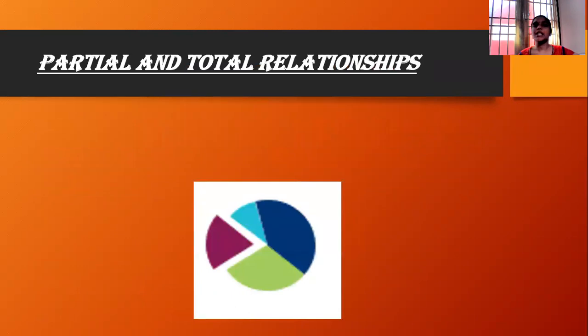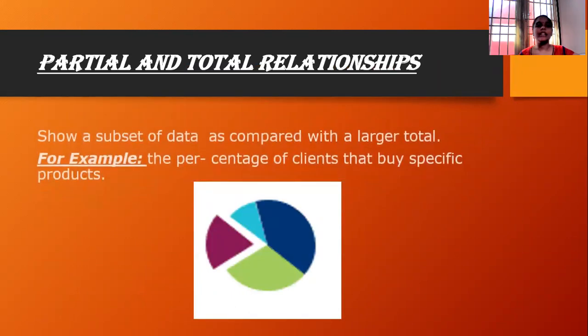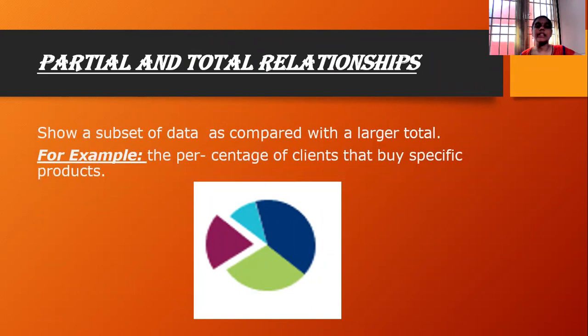Next one is partial and total relationships. What do partial and total relationships mean? To show a subset of data as compared to the larger total. For example, to show the percentage of clients that buy a specific product in the whole category of products, showing a subpart of it. This is called partial or total relationships.